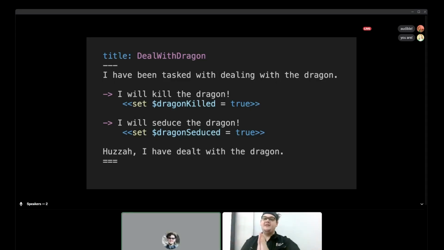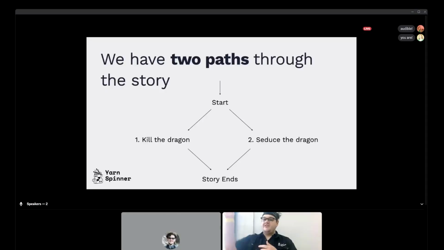We've been tasked with dealing with the dragon. I'll kill the dragon. We set dragon killed to true. I'll seduce the dragon. We set dragon seduced to true. You've dealt with the dragon by either killing or seducing the dragon. Great. You can visualize that as a nice graph. There's two paths through the story. We do call them dialogue trees for a reason, after all.